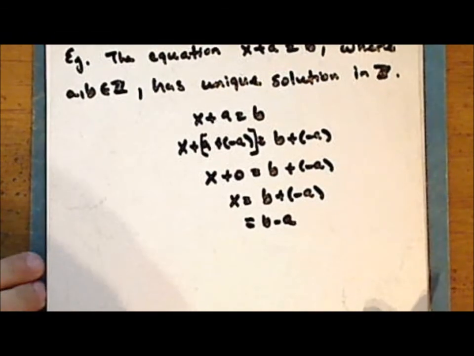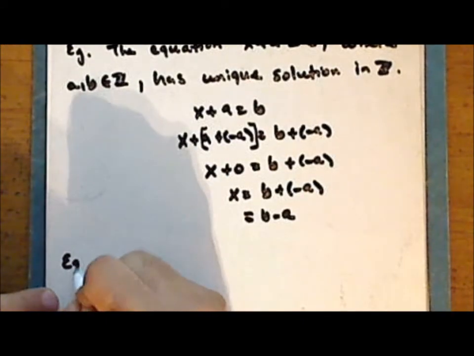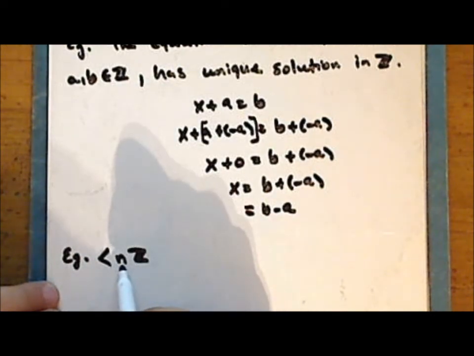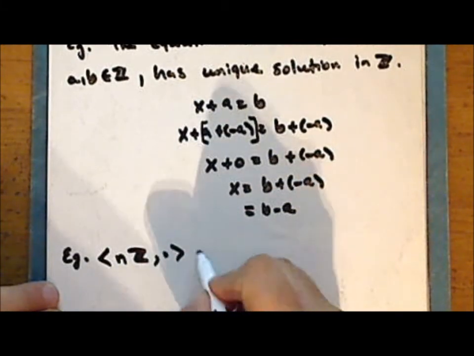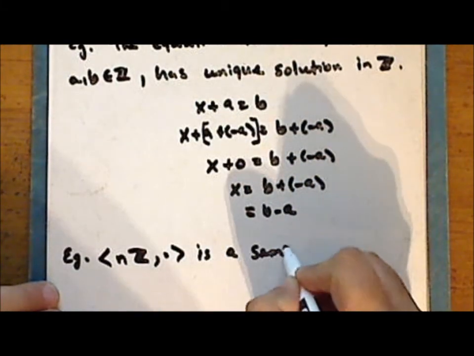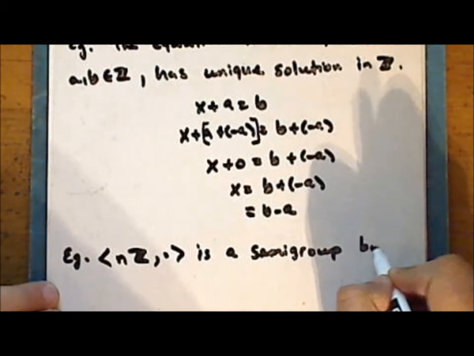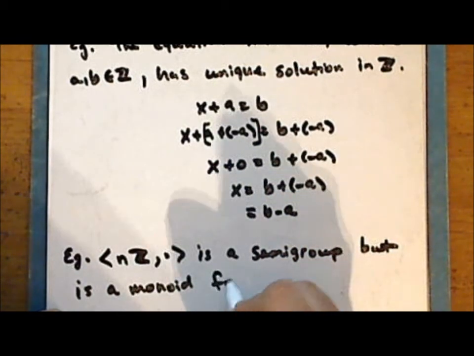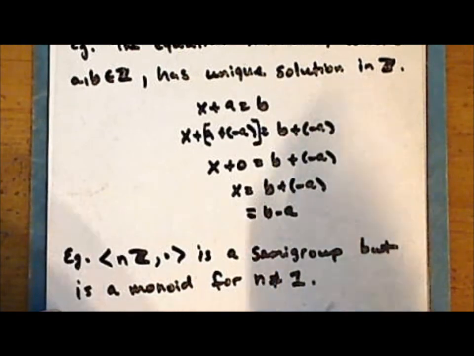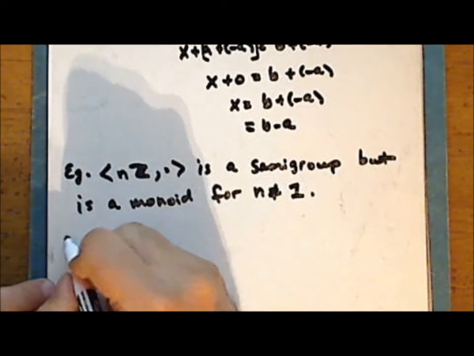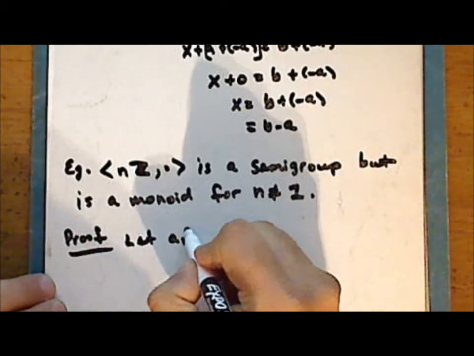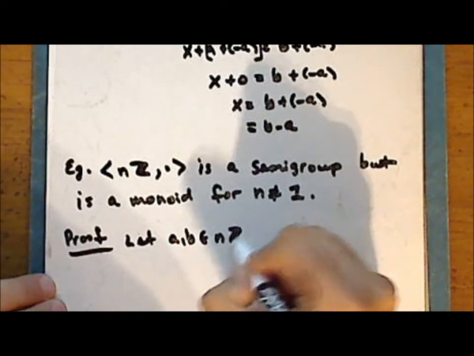All right. Now the situation changes for the integers under multiplication. The integer multiples of a given integer n under multiplication is a semigroup, but is not a monoid for n not equal to 1. So proof. Let A and B be in the set nZ.